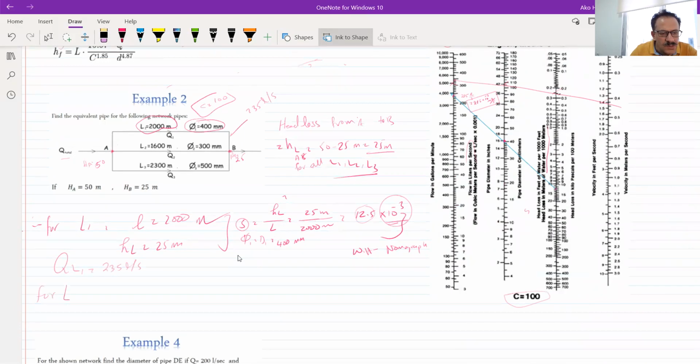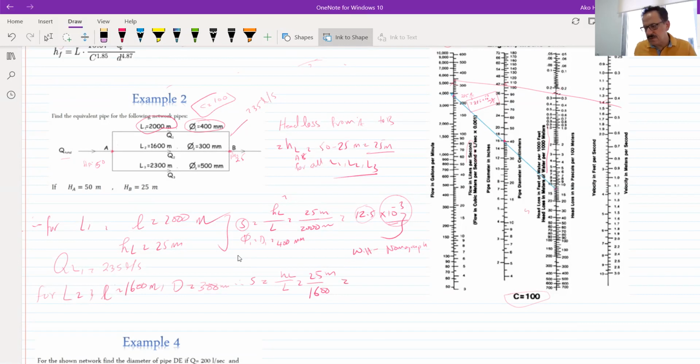For line 2, the length is 1,600 meters, and the diameter is 300 millimeters. Now find the S. The S for line 2 is equal to the head loss divided by L, which is 25 meter divided by 1,600.